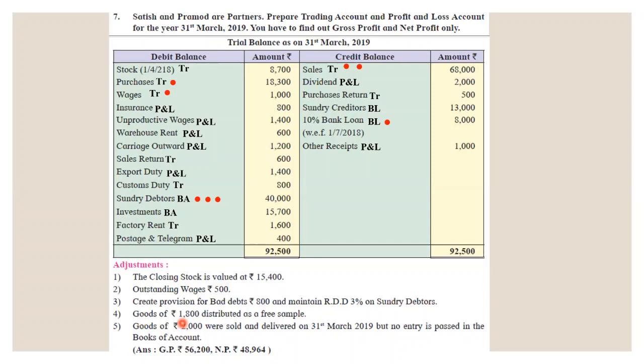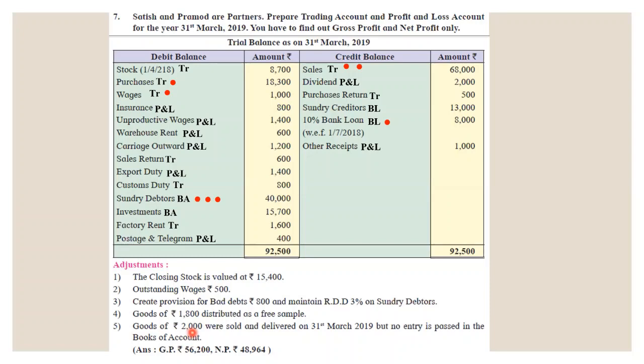Next, goods of rupees 1,800 distributed as free sample. Now we have distributed goods as free sample. How will we give effect? First, we will write it on the credit side of the trading account. It is okay if you subtract it from purchases also. Second effect, it will be given in the P&L account because it is a kind of advertisement, right? Why do we distribute free samples? To advertise our product. So 1,800 will be our expense. It will be recorded on the P&L debit side.